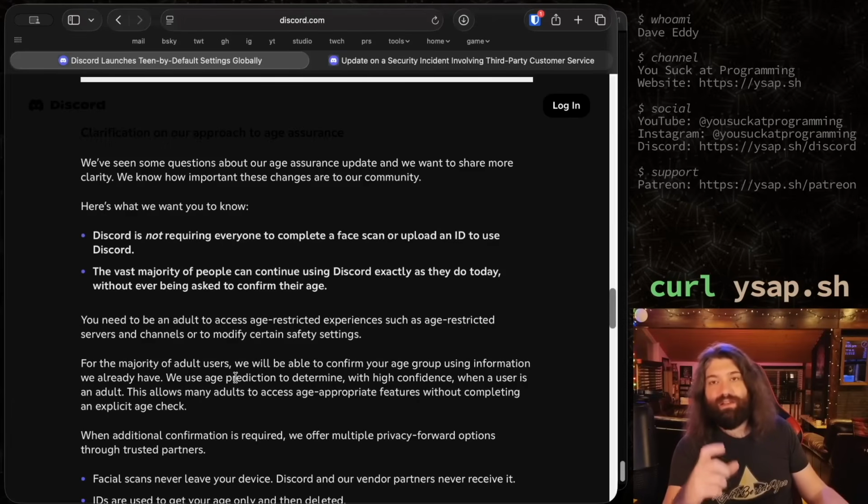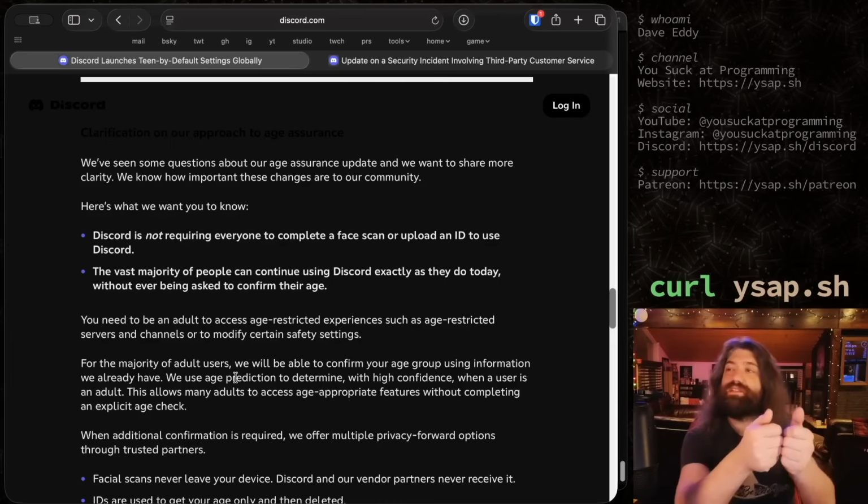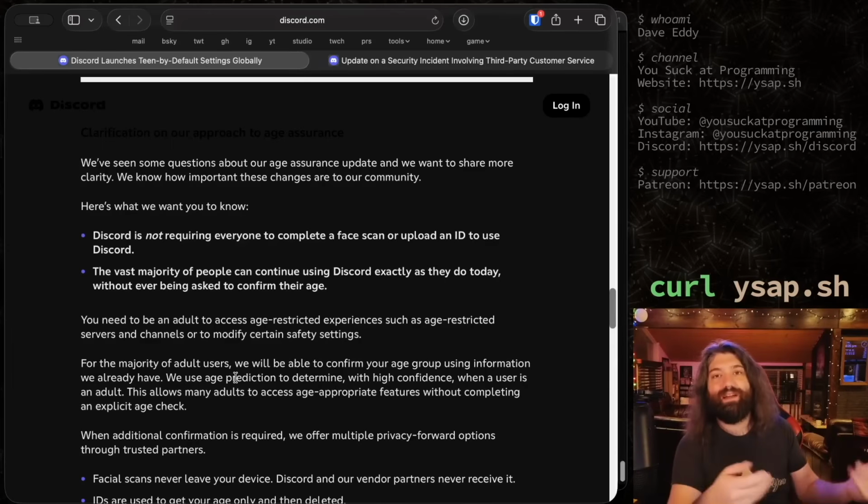But typically there's a guy, he looks at my ID and he goes like, all right, cool. Also, they kind of just look at me and they're like, yeah, you're old enough, which is fair. I've been getting that for a while. I don't mind. But my point is, I don't know if I'd be comfortable if it was being shipped off to a third party server. So they were like, hey, stand here. Let me take a video of your face and spin around real quick and prove you're an adult. I'd be like, okay, it's a little weird, man. Maybe we'll go drink somewhere else. You know what I mean?